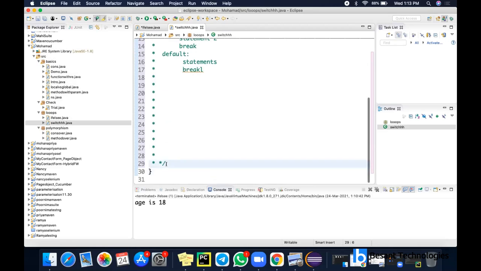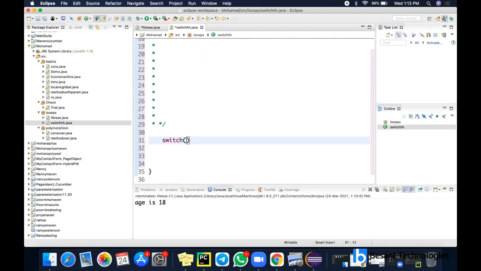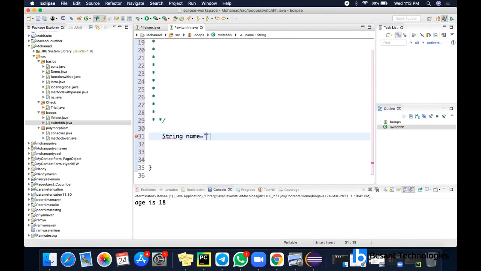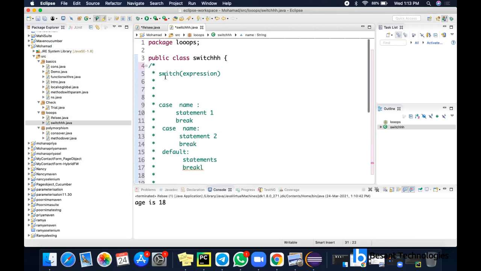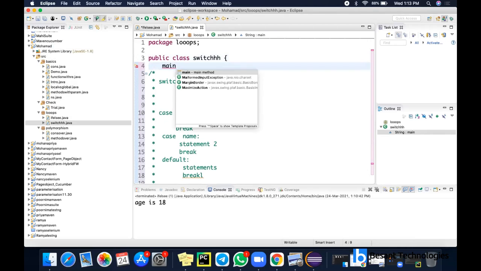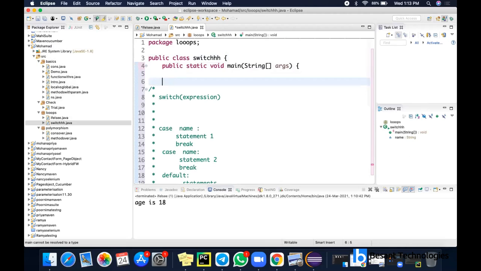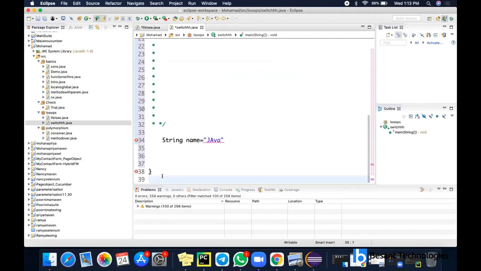I'm going to have switch. Then I'm going to pass, before that, I'm going to give string name equal to Java. I think I have not given the main method, so I have to give a main method, and I'm going to delete this one and paste it here. So now we have switch of name, and name is Java. So what will happen here? The particular case having that name will be executed.